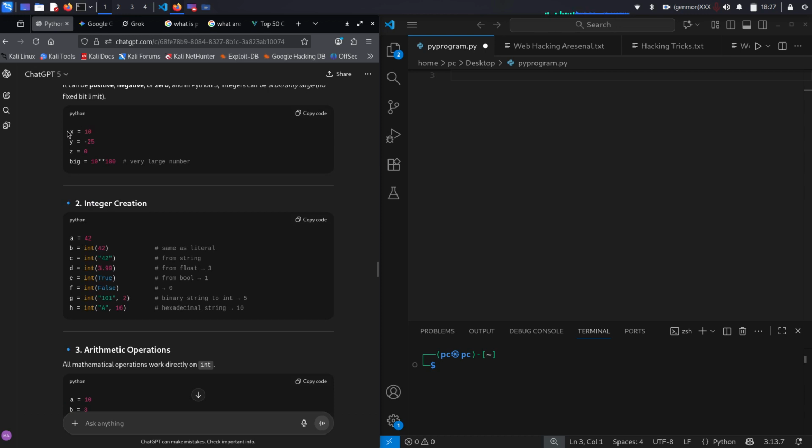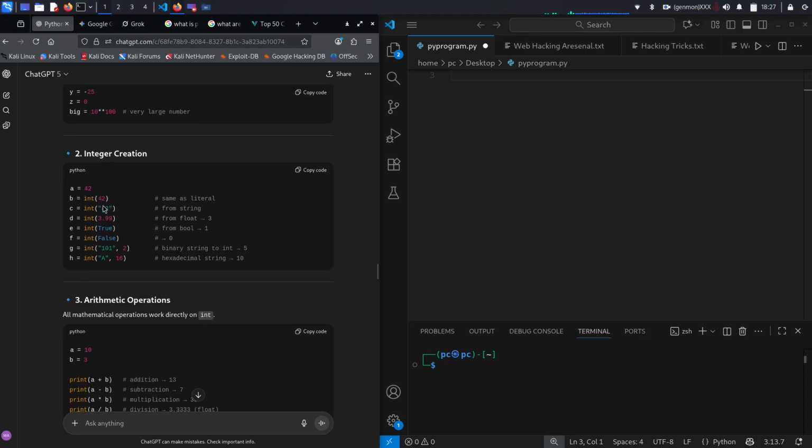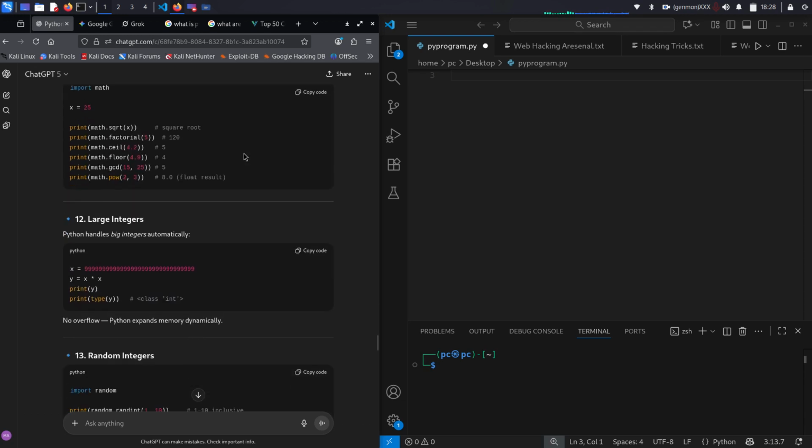So as you see here, right, the variable x is showing a positive integer number, and then y is showing a negative integer number, and then 0. And then here on the bottom, it's converting different data types into integer types. So here, well, it can't convert an integer to an integer, but it can, I guess. And then here it's a string, right? Because it has double quotes. And then at the bottom, it's a float type with the decimal. And then the booleans, etc. So in my next video, we're going to go through all of this.